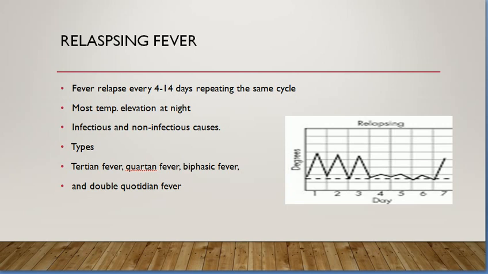Most temperature elevations in relapsing fever are at night, and there are certain types of relapsing fever as well. Interestingly, you can see in the graph they have fever for several days, and then they are afebrile, and then fever spikes again. So they will have fever for 4 to 14 days, then afebrile for a period of time, then again fever.